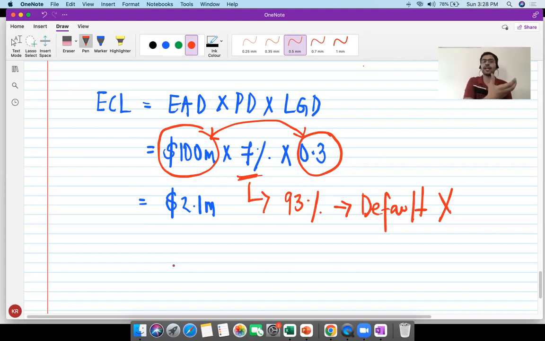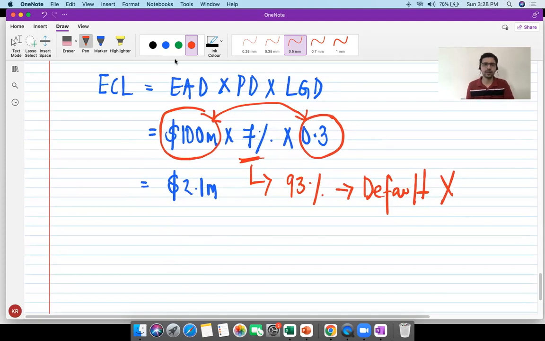The entry will be P&L debit of 0.4 to provision for ECL of 0.4 million, and your cumulative ECL will become 2.1 plus 0.4, which is equal to 2.5. How will you show that in your balance sheet? You will have loan $100 million minus provision for ECL $2.5 million, net amount $97.5 million. I'm just writing it down quickly.